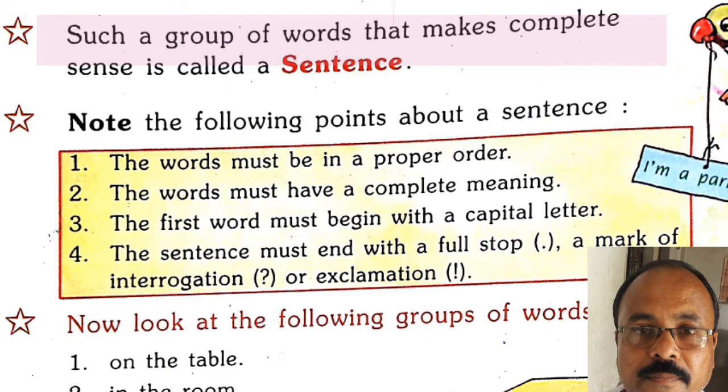So, there are 3 points to note that it is a sentence. First, the words must be in a proper order. Second, the words must have a complete meaning. Third, the first word must begin with a capital letter. And at the end of the sentence, there should be a full stop. It makes a complete sense so that we can call it a sentence.